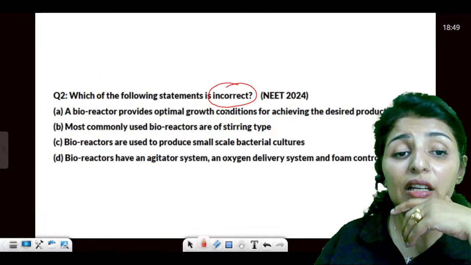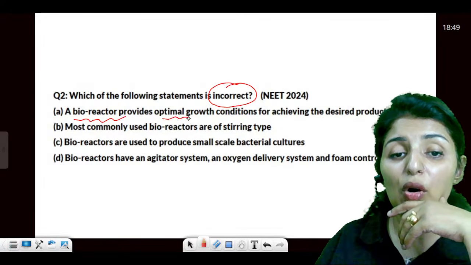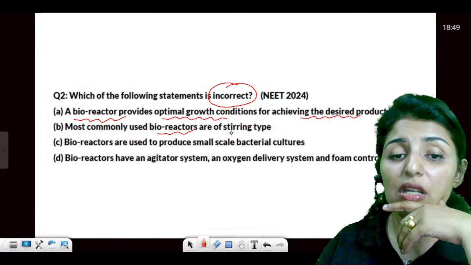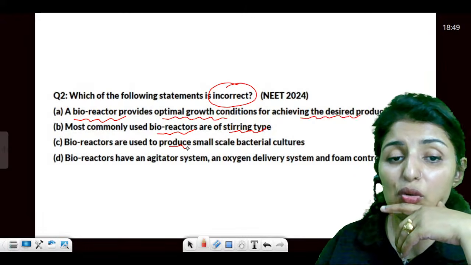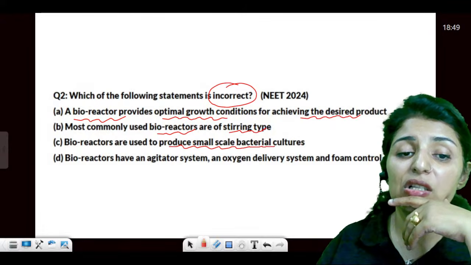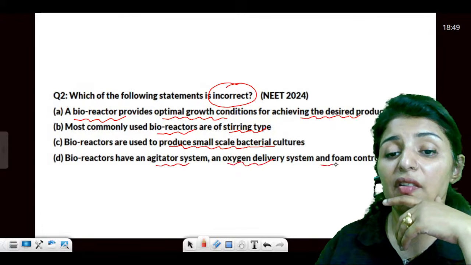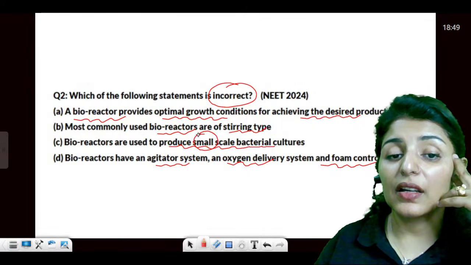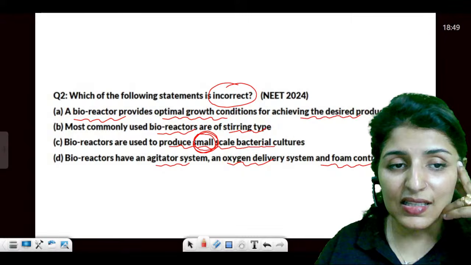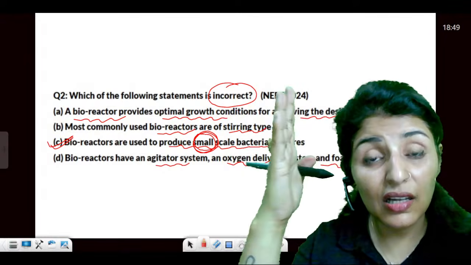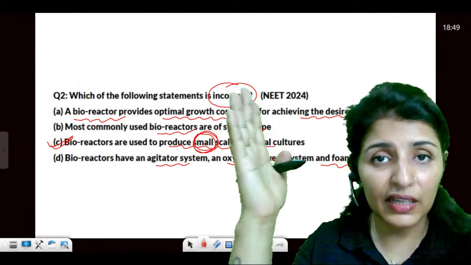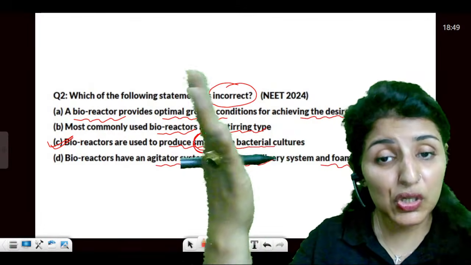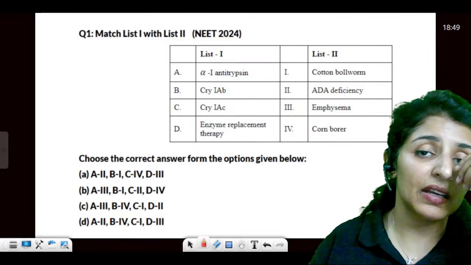You have to mark the incorrect statement. A bioreactor provides optimal growth conditions for achieving the desired product. Most commonly used is stirring type. They are used to produce small scale bacterial cultures and they have agitated oxygen delivery system and foam control system. All the statements are true, but this small word has made the statement incorrect. Bioreactors are large vessels, guys, 1,000 liters of capacities, right? So it is for large scale commercial production, not for small scale bacterial production.